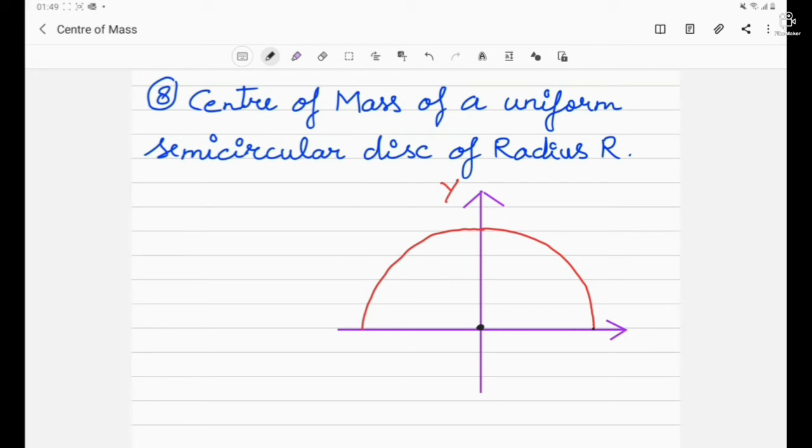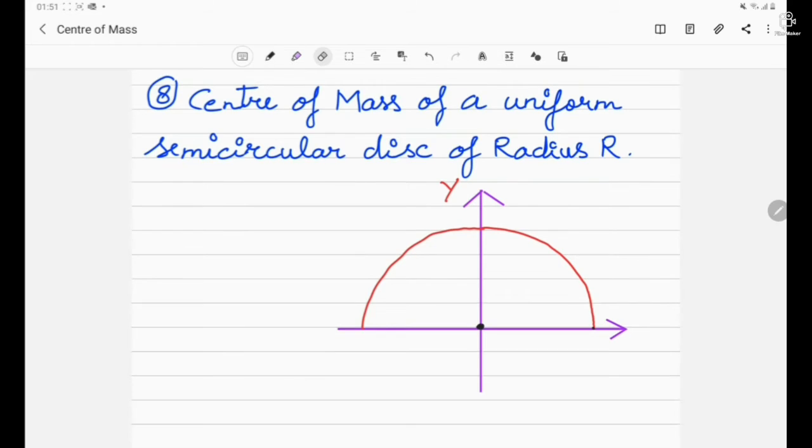So this time we have to find out the center of mass of a disk, the semicircular disk of radius r. In our last question, we found out the center of mass of a ring, the semicircular ring. Here it is the semicircular disk. To proceed for this question, we will be assuming a differential ring of say width dy. Let us assume the radius of the ring be y. Now obviously the disk has a symmetry along left and right, so the x coordinate will be 0. We have only to find out the y coordinate.